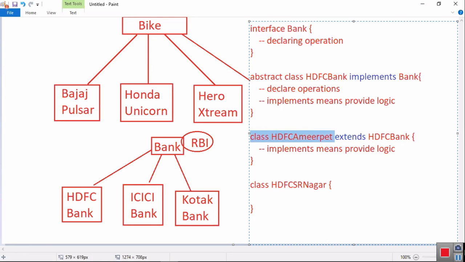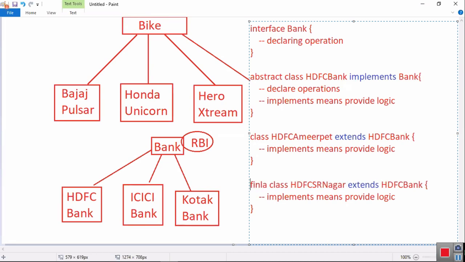Now I have a question. This HDFC Ameerpet branch doesn't want one more subtype. Let's say I'm coming to the SR Nagar branch. What is the SR Nagar branch doing? It is also a subtype of HDFC Bank only. But the SR Nagar branch doesn't want any further branches. It is a final branch. In that case you must use something called final. You must use a final class. Final class HDFC SR Nagar extends HDFC Bank. Everybody got clarity here?